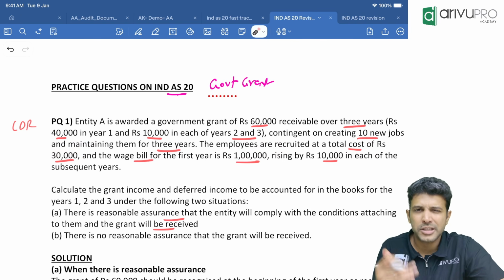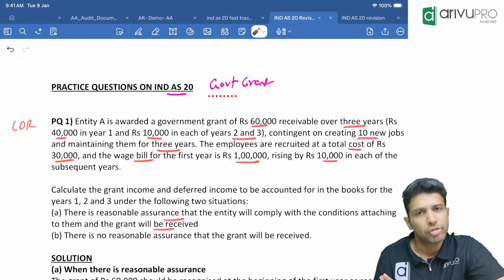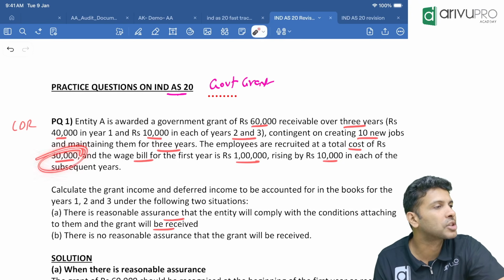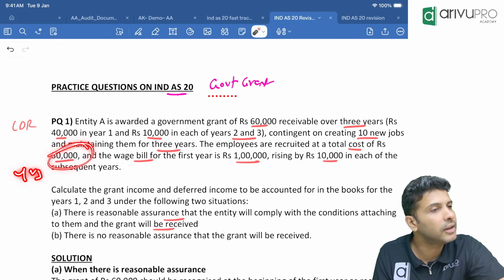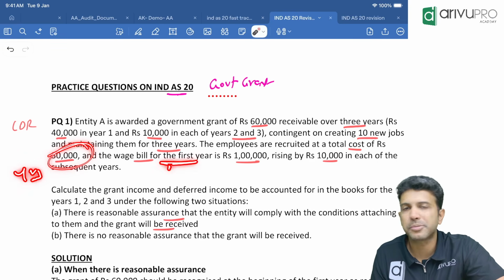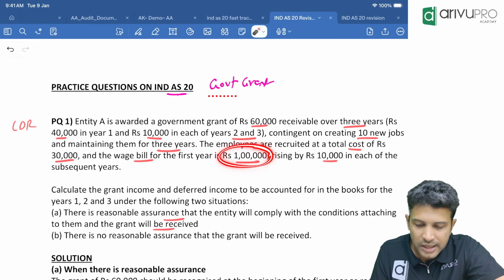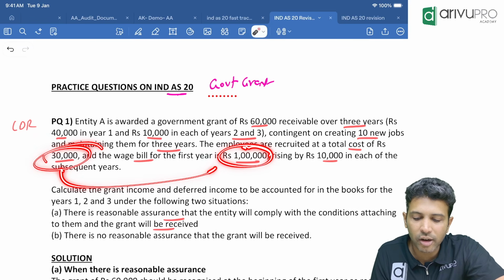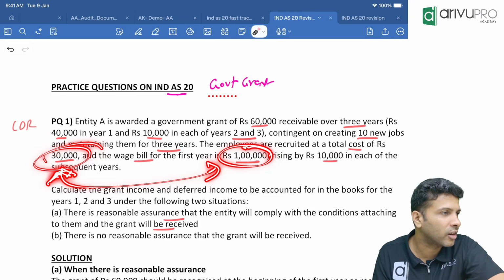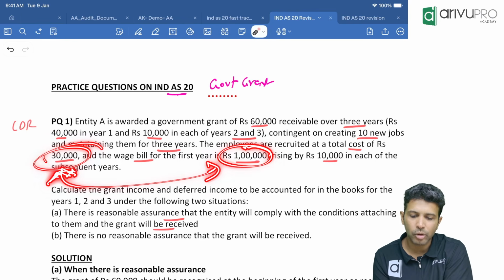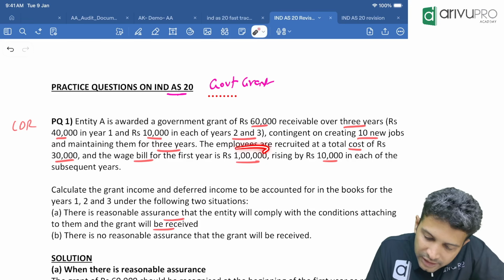Okay. So obviously in order to hire the employee, we need to find consultants and all that. So in order to find the employee, we have to incur how much cost? 30,000. You will find the employee in the first year only. So this 30,000 you will incur in year 1. The wage bill means salary. These employees' salary in the first year is 1 lakh. So first year salary 1 lakh and hunting cost 30,000. Maybe we paid some 30,000 to Naukri.com or HR to find the employee. So totally we incurred how much cost in the first year? 1,30,000.